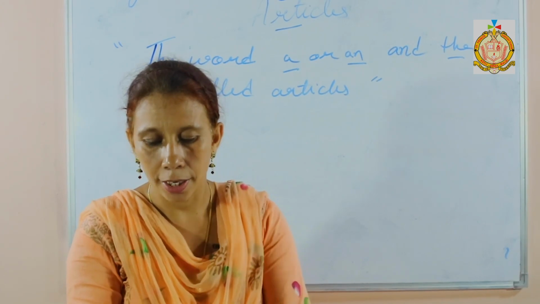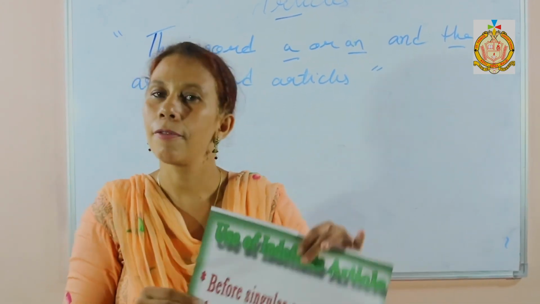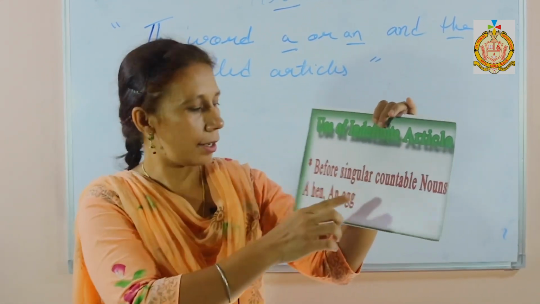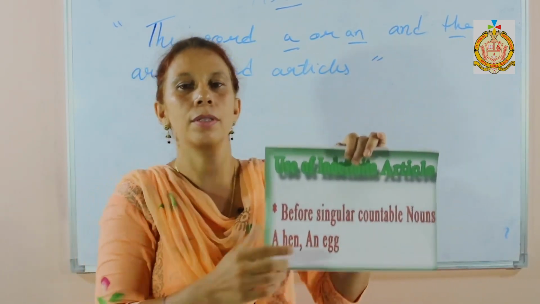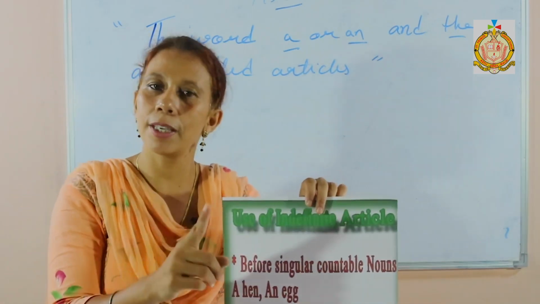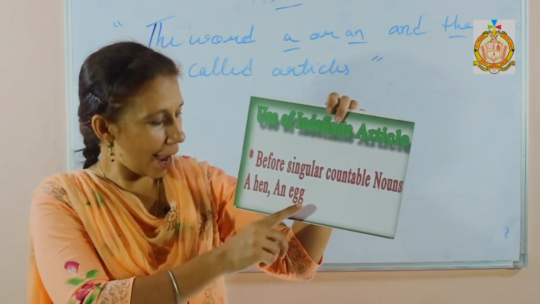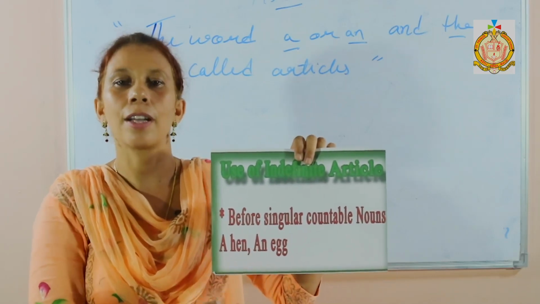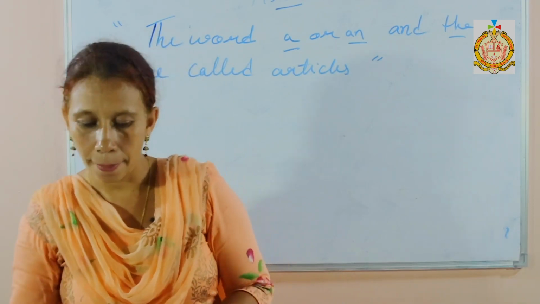Use of indefinite articles. Firstly, the indefinite article is used before singular countable nouns. It must be singular but countable nouns, like egg, an egg, a hen. These 2 are singular countable nouns. With them we use indefinite articles.